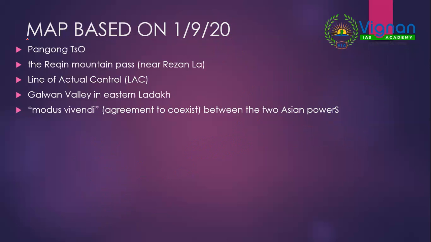Now, coming to the first point, map based questions. If you take the previous year questions from the last 5 to 10 years, you should know by this time that every year 2 to 3 questions are perfectly map based. These are not spoon feeding stuff for you.